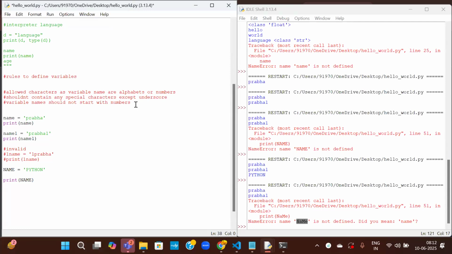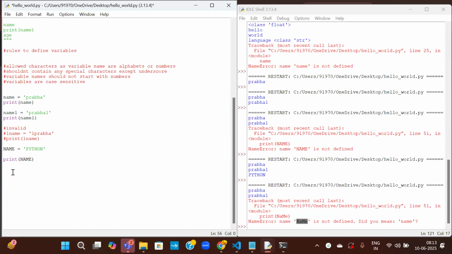I'll write it here. Variables are case sensitive. So if you write in lowercase, you should definitely use it in the same case. If you write in uppercase, you should definitely use that in the same way. Okay.